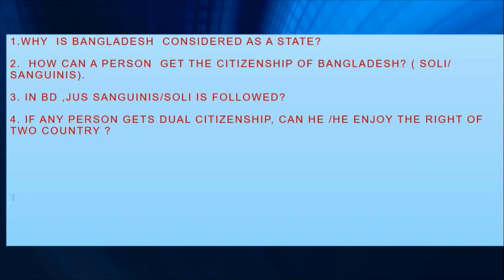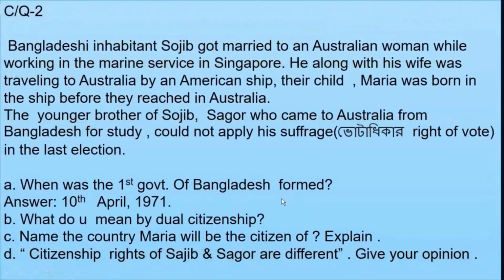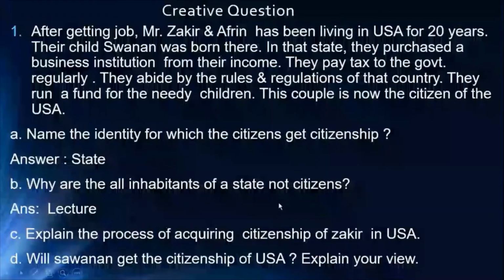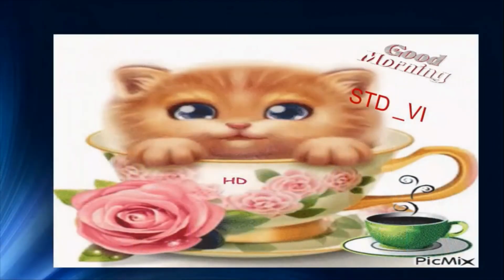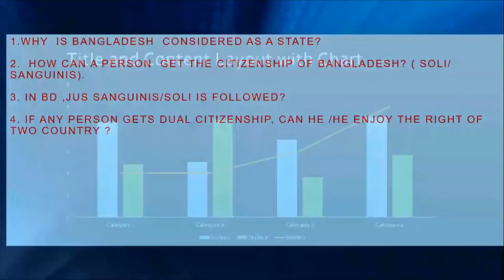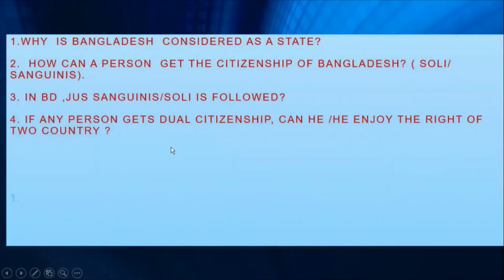To enjoy the rights, he or she has to live in 1 country. So where he or she will live, at that time they can take the facilities from there.